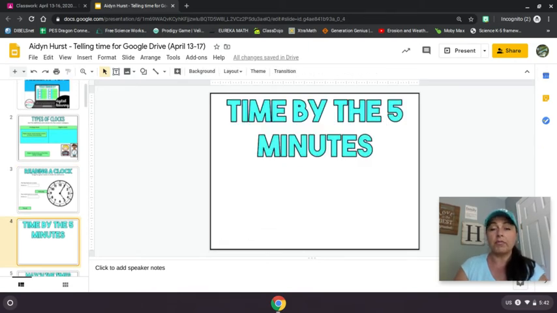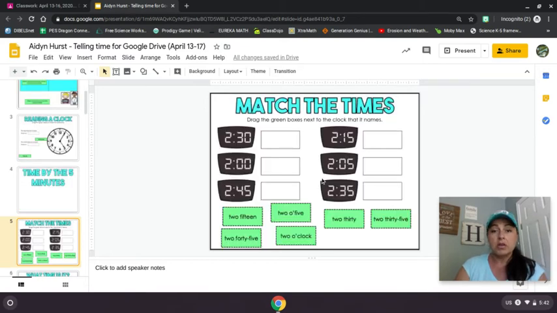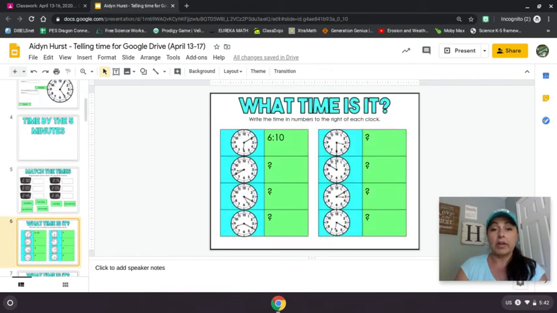Time by the 5 minutes. Okay, now we're talking about minutes by 5. Again, this is a sorting. Let's go down to the next one. This is typing in the answer. But if you're thinking, Ms. Hurst, I can't read those clocks, don't forget, you can zoom in different ways depending on the Chromebook you have.